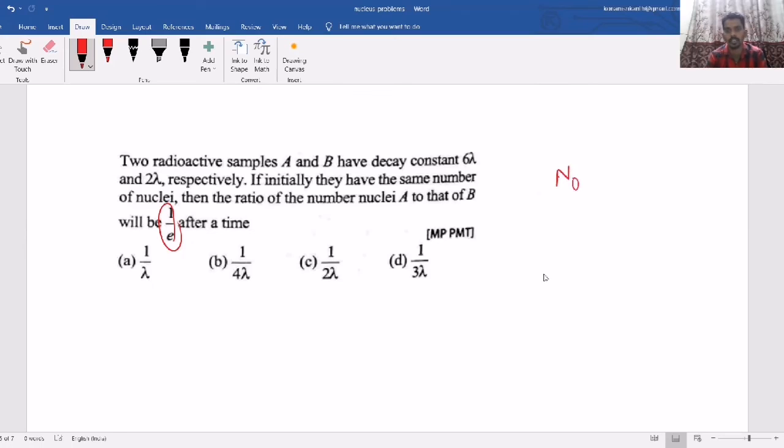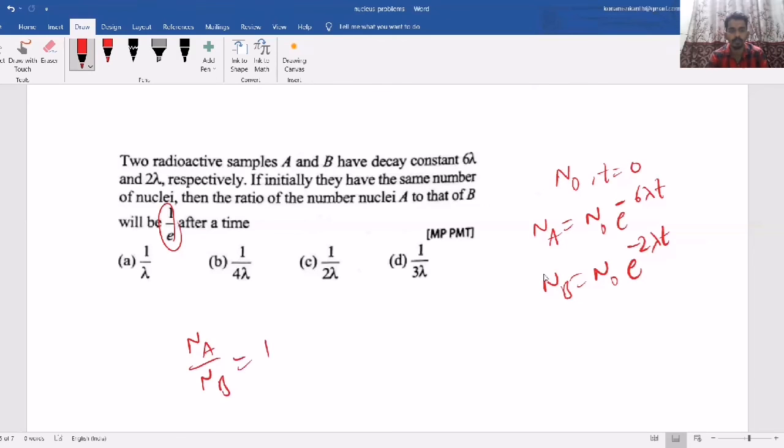Let's take initially N naught at T equal to 0. Now after some time, the number of atoms of A is Na equal to N naught e power minus 6 lambda T. And Nb is N naught e power minus 2 lambda T. Now the ratio of Na and Nb is 1 by e.